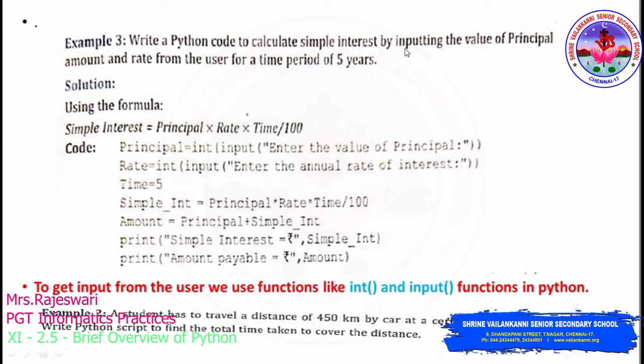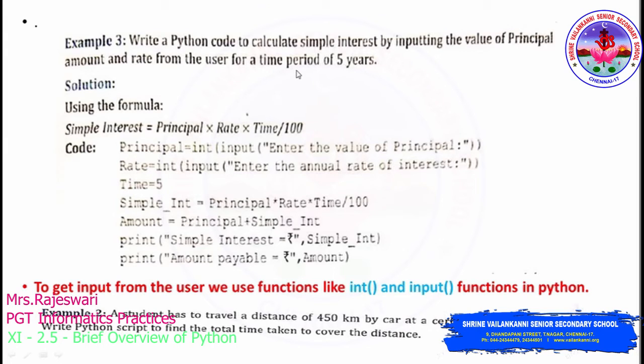And they have said very clearly, by inputting the value of principal amount. Inputting means you can access it from the user. You can get the input from the user. Who is the user? We people are the user. I'll tell you how this works. So you can get any value from the user as the principal amount, and then the rate from the user. Even rate also we can access from the user. So principal and rate we are going to provide for a time period of 5 years. The time period they have given themselves. So 5 years is the time period. Now let us see how to write a program based on this question. So principal, this is the variable.